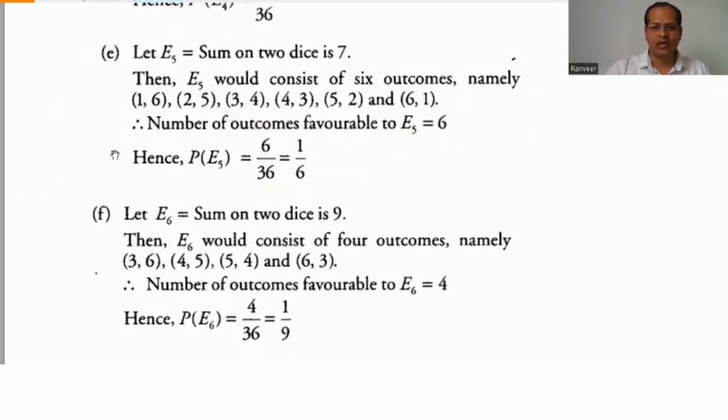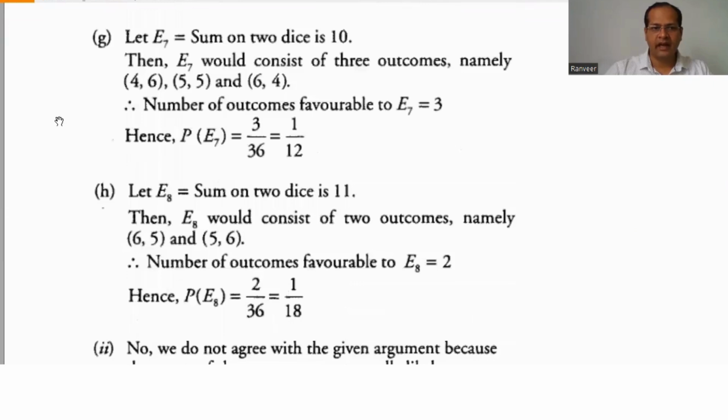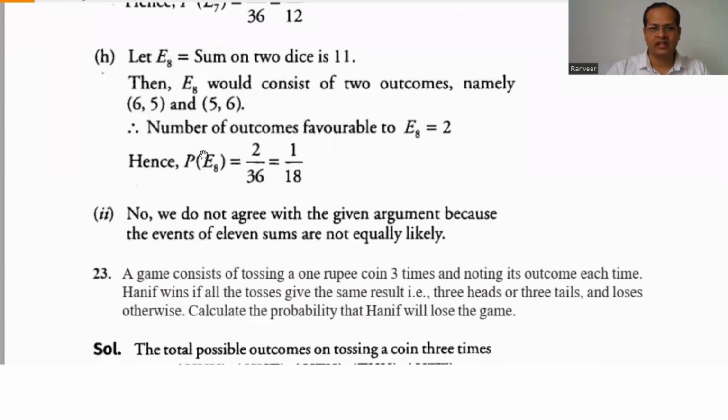For 9, the sum on 2 dice can be written as 3,6, 4,5, 5,4, 6,3. This is 1 by 9. For 10, we can check 4,6, 5,5 and 6,4. So the probability is 3 by 36, that is 1 by 12. And for the sum of 11, we have 6,5 and 5,6. So this event has probability 2 by 36, which is 1 by 18.